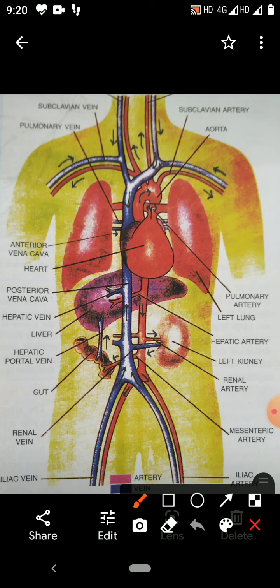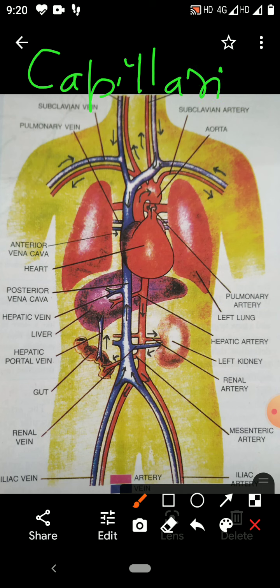So I told you about the arteries and veins. Now next is the capillaries. Capillary is a very narrow tube. Its wall consists of a single layer of squamous epithelial tissue.